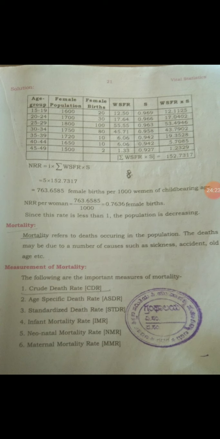Okay, by using all these woman specific fertility rates, you need to multiply with the corresponding survival ratio.